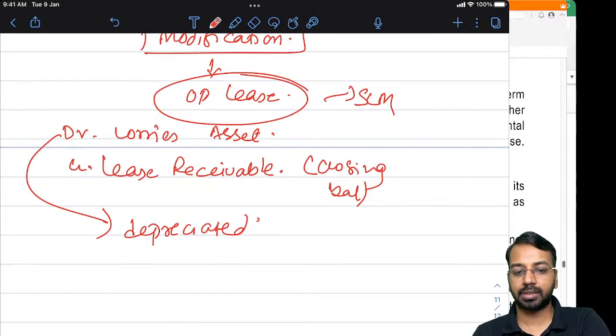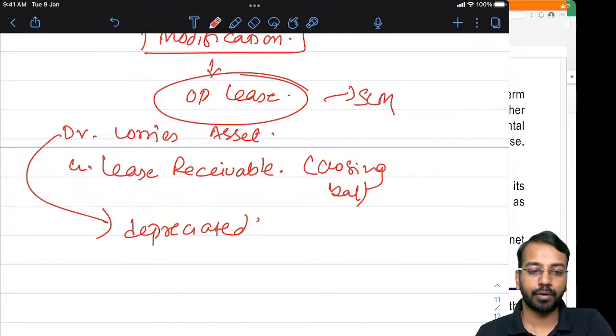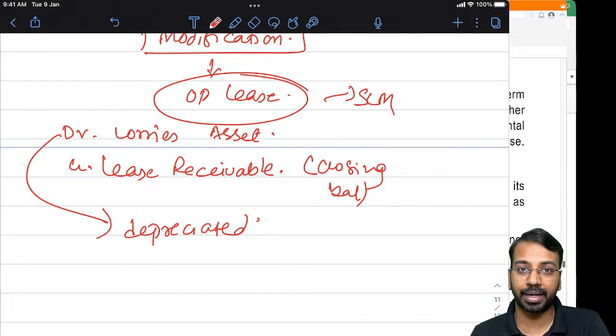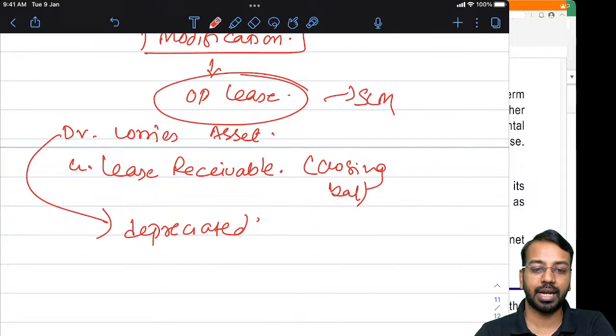That is the part related to modification of lease in the books of lessor. If it can be recognized as a separate lease, recognize it. If it cannot be recognized as a separate lease, then you have to check whether it becomes an operating lease or not. If it becomes an operating lease, de-recognize the finance lease and create an operating lease. If it cannot be recognized as an operating lease, then you will apply the principles of remeasurement of financial asset as per Ind AS 109.